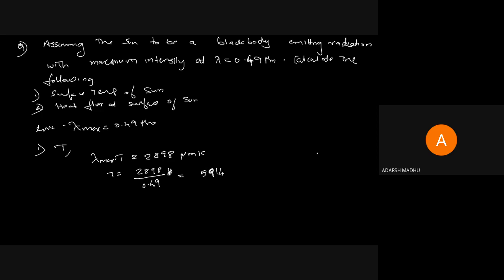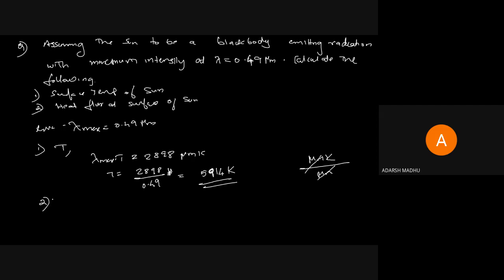T is equal to 2898 micrometer Kelvin divided by lambda max in micrometer. Cancelling micrometer, we get the unit as Kelvin. That is how the unit comes in every equation. You will get 5914 Kelvin. A very big temperature. The temperature of the sun is very high.